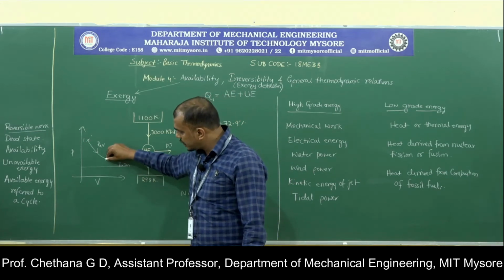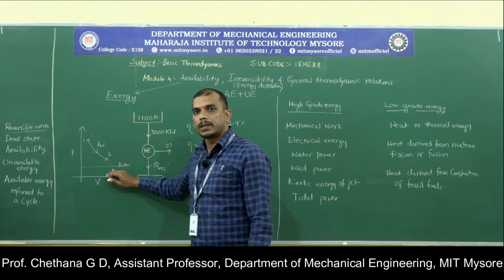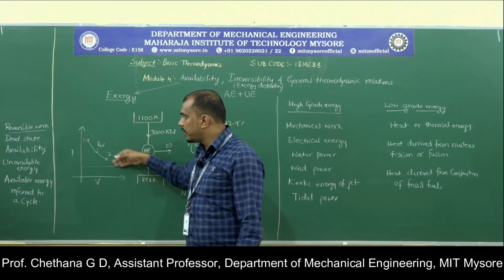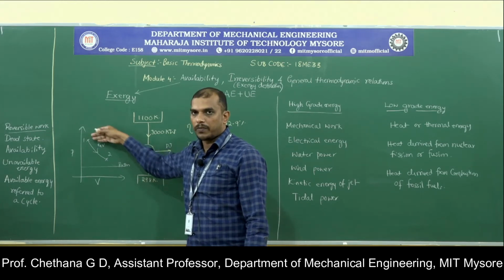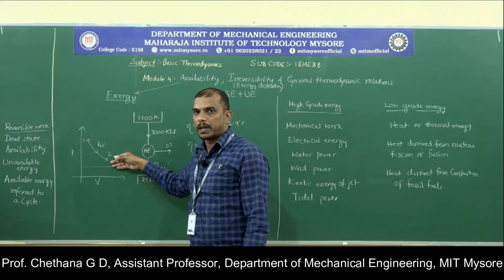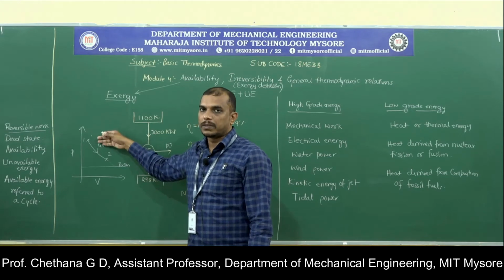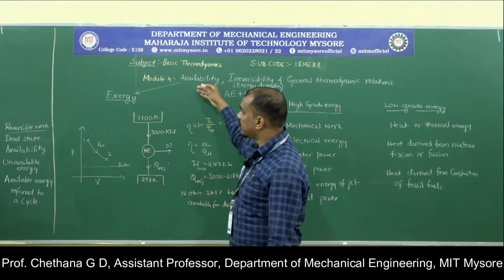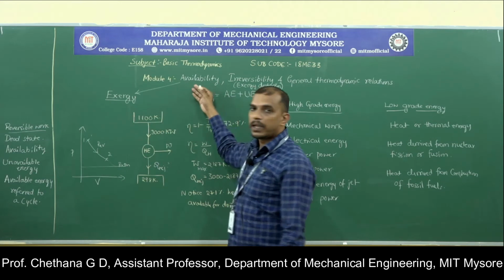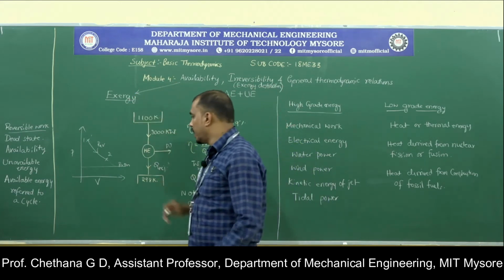If you extend this to the atmospheric pressure and calculate the amount of work this can produce, that itself will be called availability or exergy.